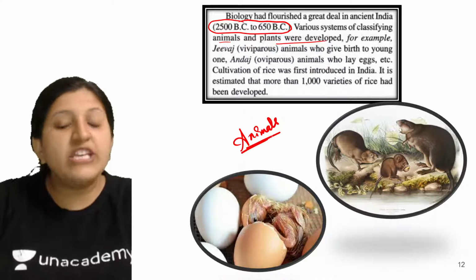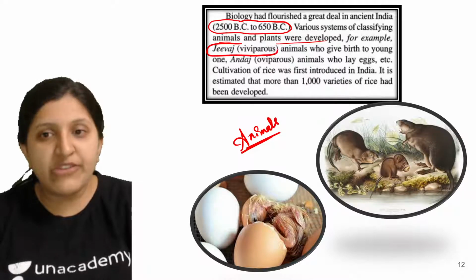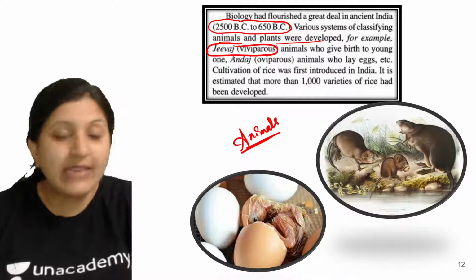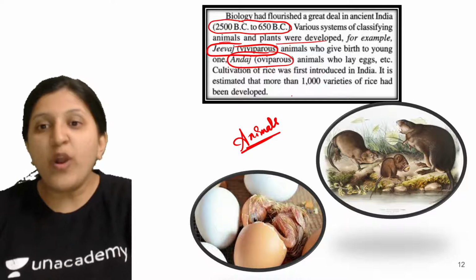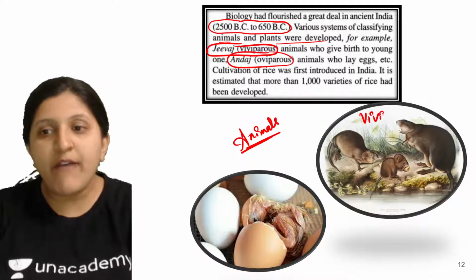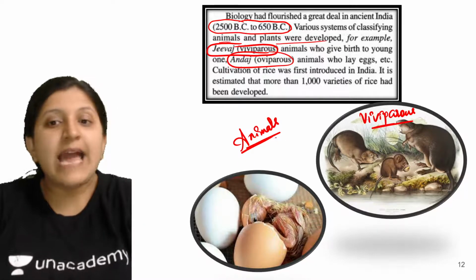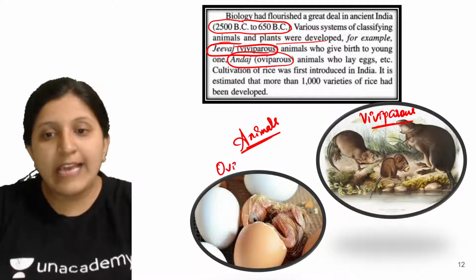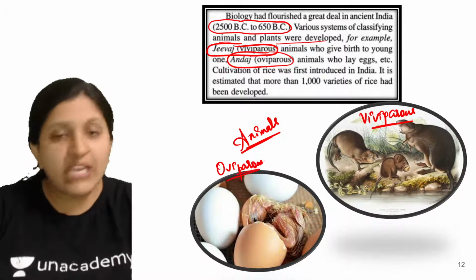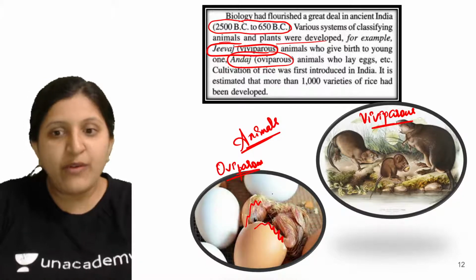Okay, so classification with respect to animals was done based on whether the animals are jivaj or andaj, that is oviparous or viviparous. So what exactly is viviparous? They used to observe the delivery method, how exactly they give rise to their baby. Whether they lay an egg, like in case of oviparous, you can see many chicks. They lay their egg, the egg will hatch, and then a baby comes out.